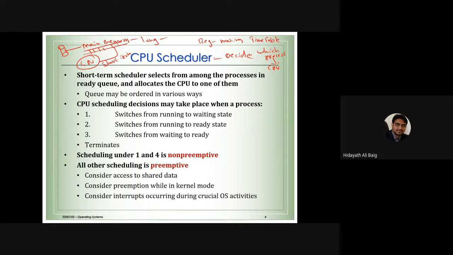Okay, they decide the timetable. So they create the timetable, deciding which teacher will take the class first, which teacher will take the class next, which teacher will take the class later. So the registration department is responsible for the timetable. That is the job of the scheduler. The scheduler is going to decide which process will go to the CPU, like which teacher will take the class.